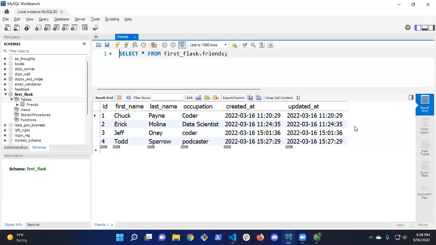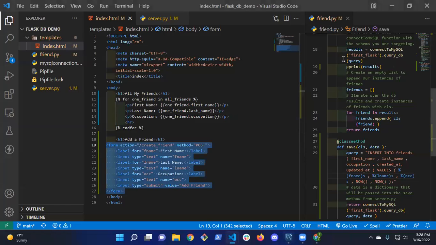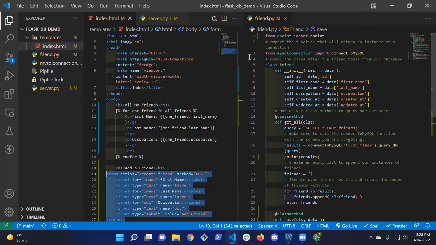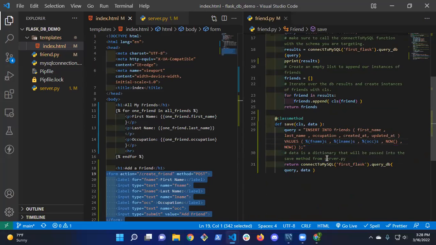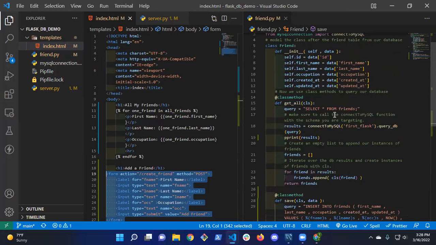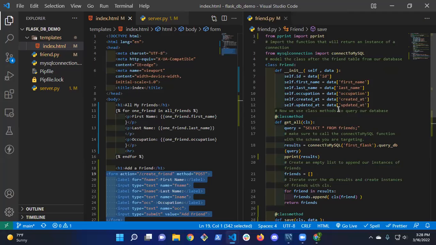Okay. Any questions? So these pages that we've been working on with the MySQL connection, is that what allows it to go both ways, for information to get pulled from databases and put on the database too? Yes. All of the CRUD operations we want to perform can be written in friend.py. So if we want to update, delete, those are all going to be class methods in the model file. Does MySQL connection ever change?